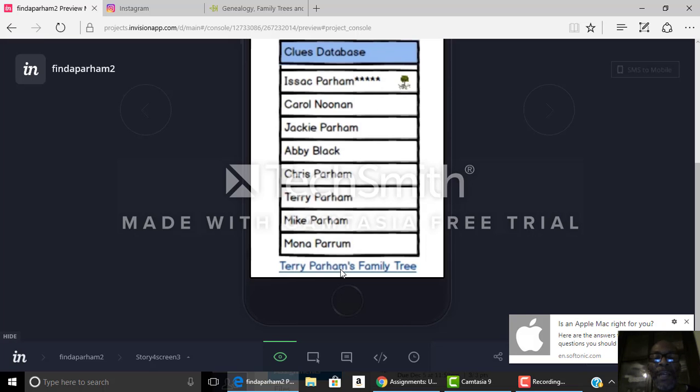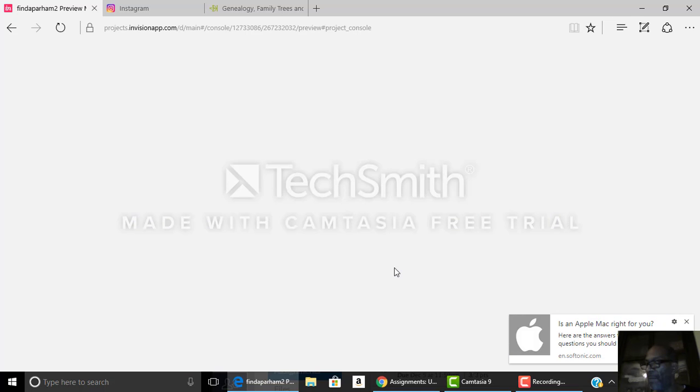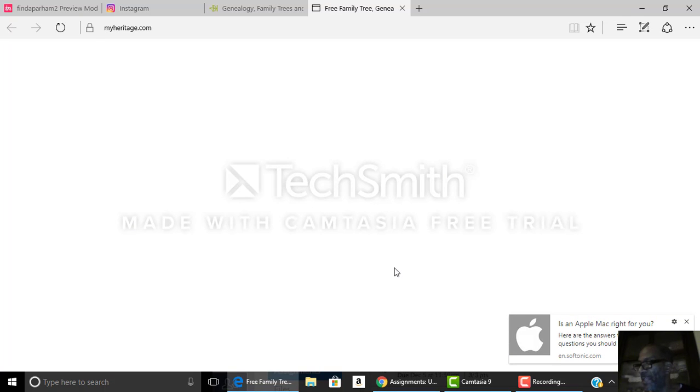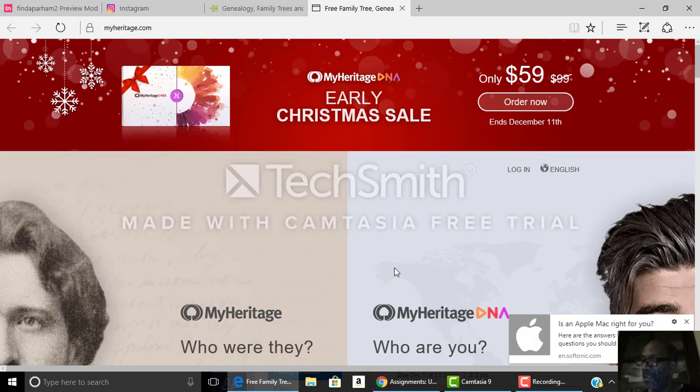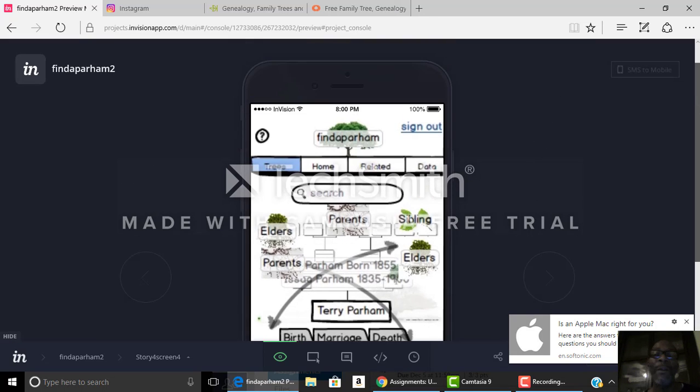Then we go to Terry Parham's family tree, click on that, and then as you can see, you can just go to Ancestry or go to MyHeritage.com to check your results against the other person, to see if your information is actually there. Okay, so then you go back to that.